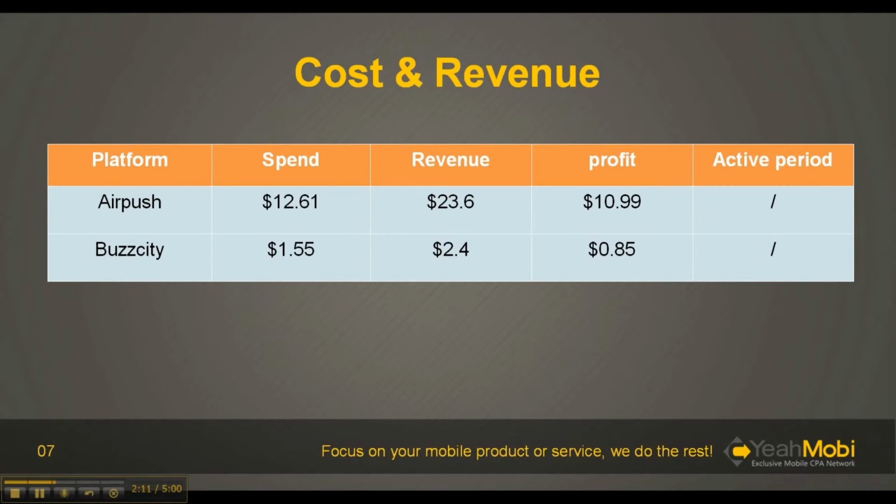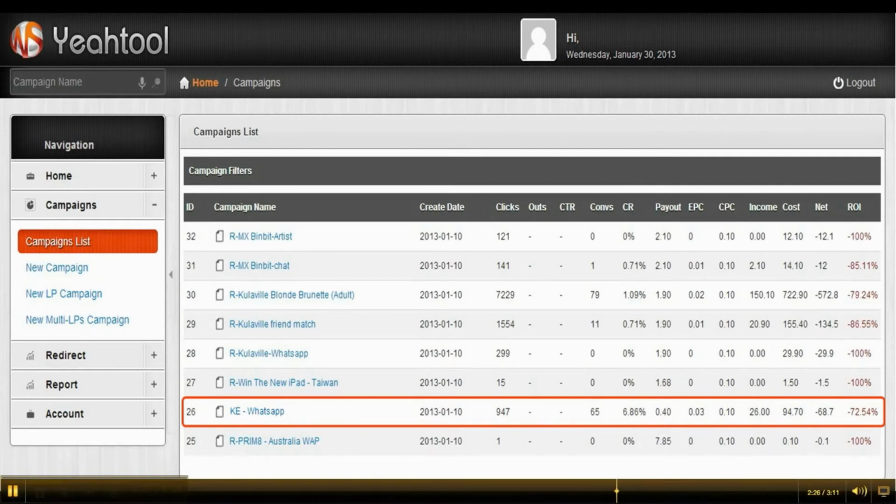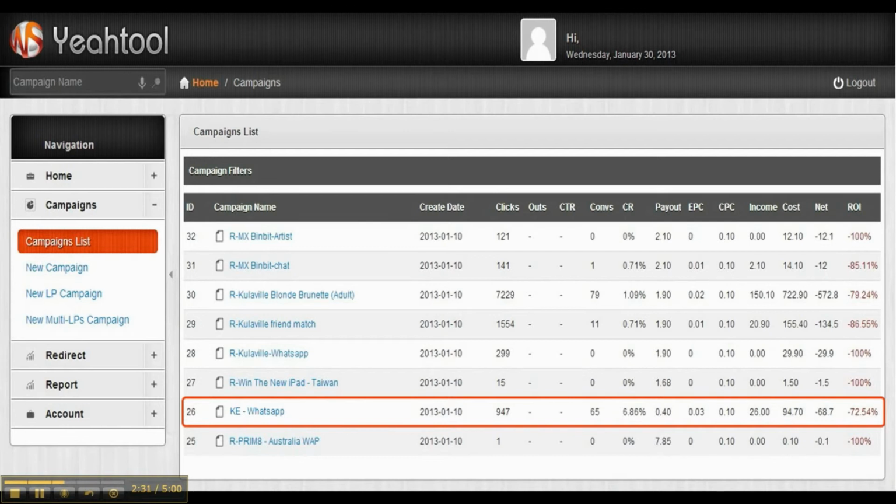So you have to figure out a way to optimize this offer to earn more money. But before the optimization, you should look at the data analysis on the YAML-based system. Then have a look at the data here. You can see that in total this offer has generated 65 conversions. Its EPC is 0.03.